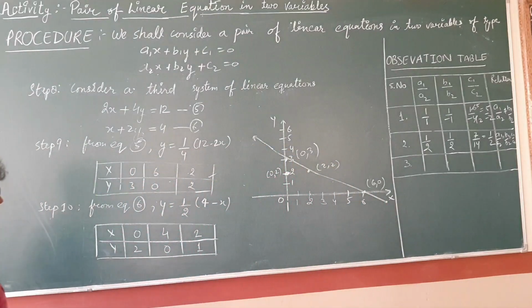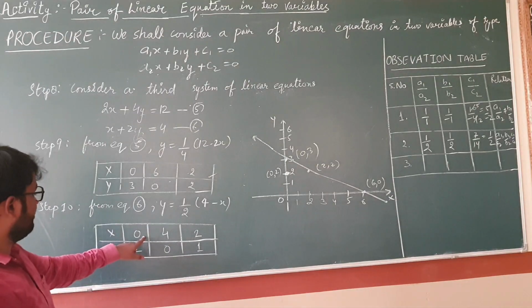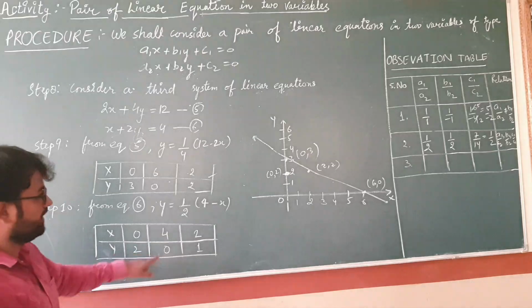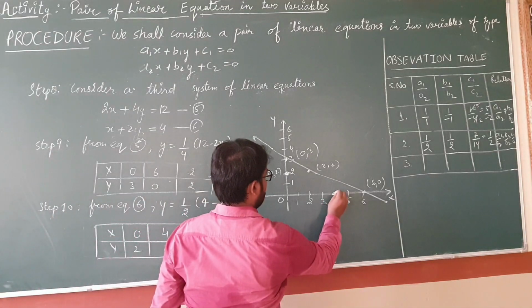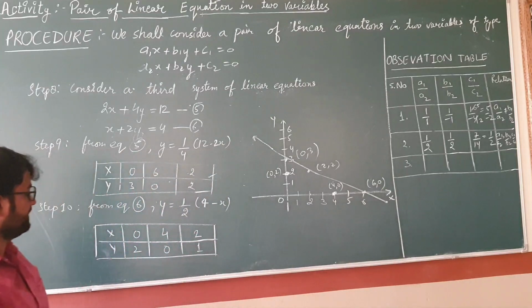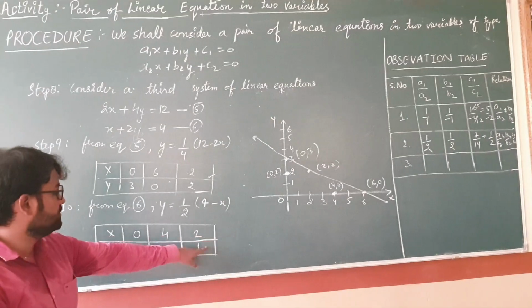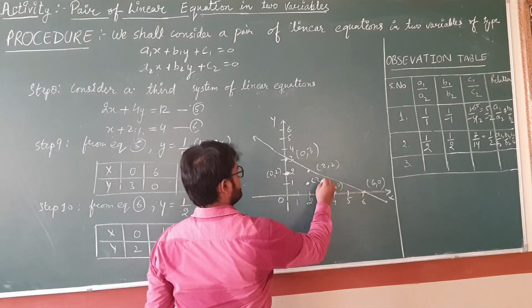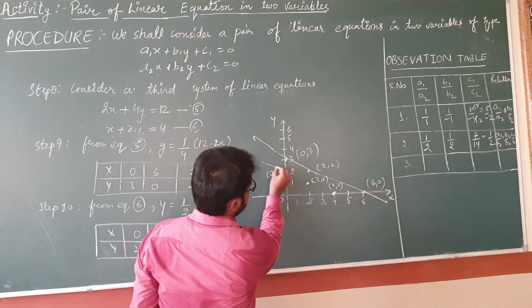Clear students? Now start locating this. We have located 0, 2 and now 4, 0. X is 4 and y is 0. So this is your point 4, 0. And the third point is 2, 1. X is 2 and y is 1. That is 2, 1. And now join these points.